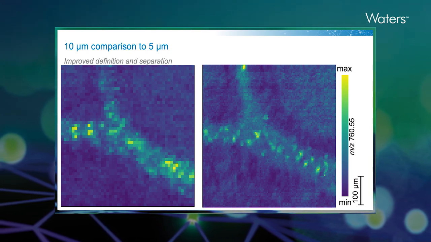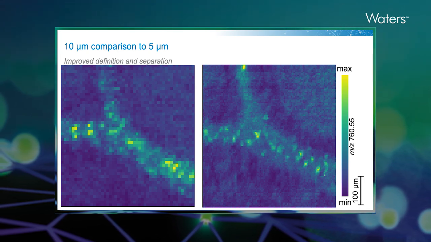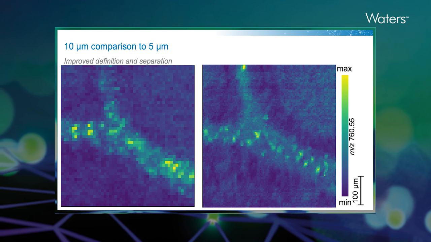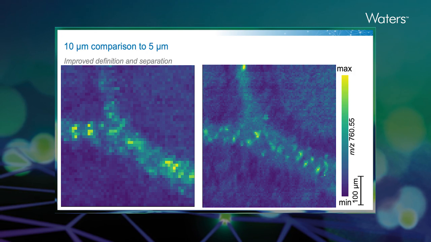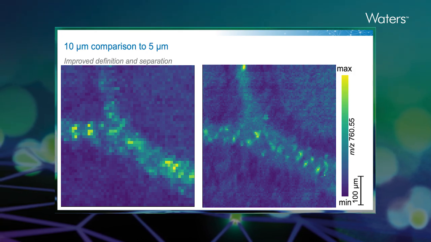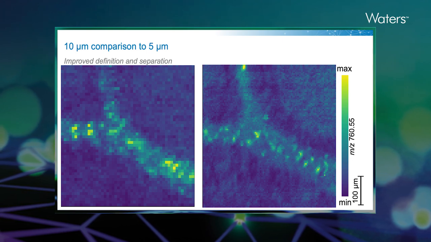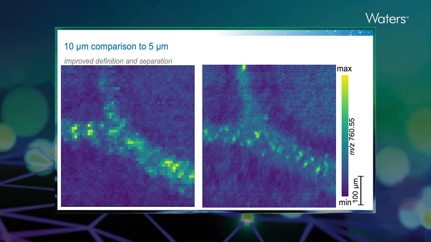So DESI is a convoluted technique. We're acquiring ions from the complete area of the solvent beam. So if we were to do a pixel at 5 micrometers with a 5 micron beam, the best resolution we would expect to get would be around about 10 micrometers. And actually what we're seeing here is that we are achieving that. We're starting to see a resolution of around about that 10 micrometer level, because from the microscopy image, I've measured the cells to be around about 10 to 15 micrometers across, and we're getting 2 to 3 pixels across the tissue. So actually, chances are the desorption area is less than that 5 micrometers.